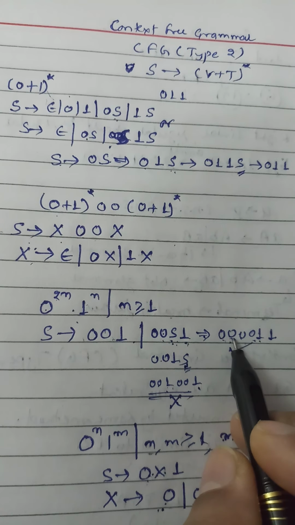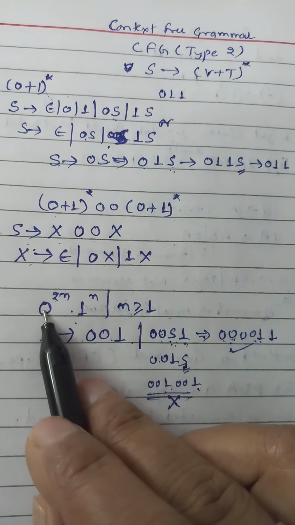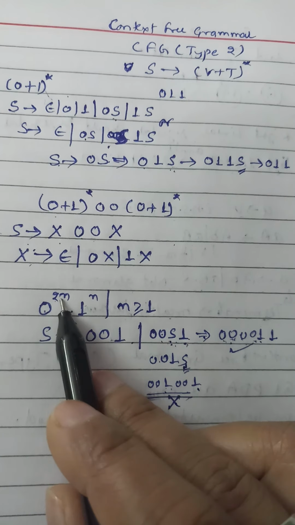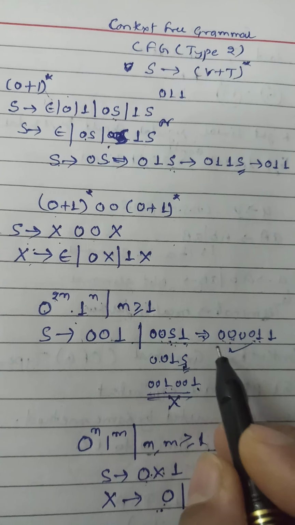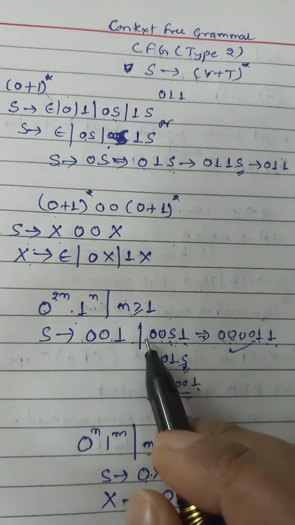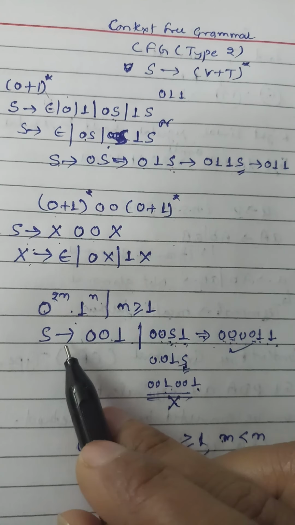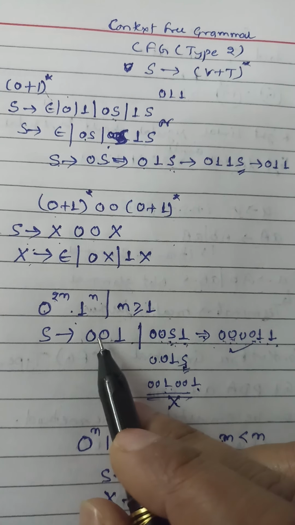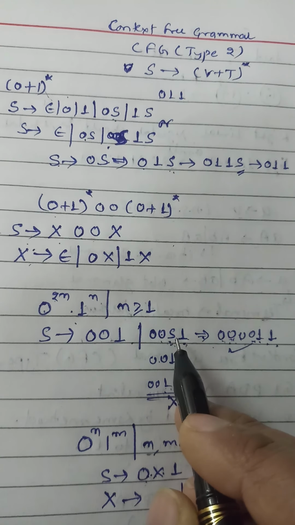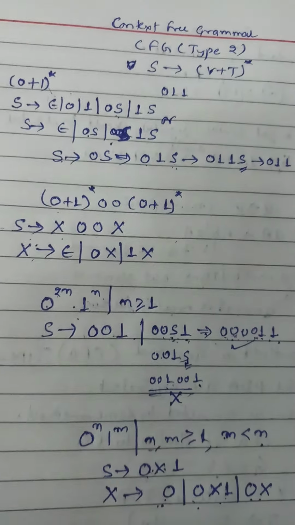So this is the correct string, because if n is equal to 2, then we have 0 to the power 4 and 1 to the power 2. So we have four 0s and two 1s. This is the correct one. That's why we write S in the middle. So the productions for this are: S tends to 0, 0, 1 or 0, 0, S, 1. In that way we will get any such string.